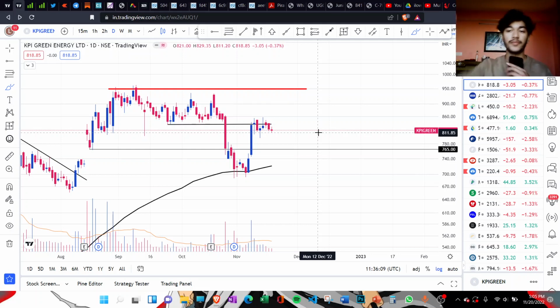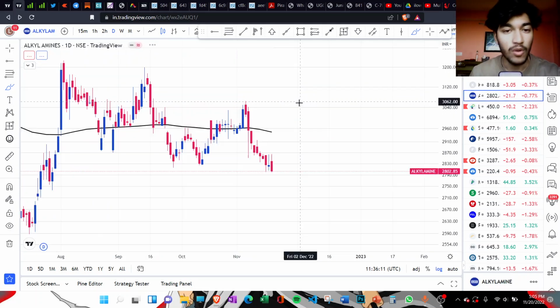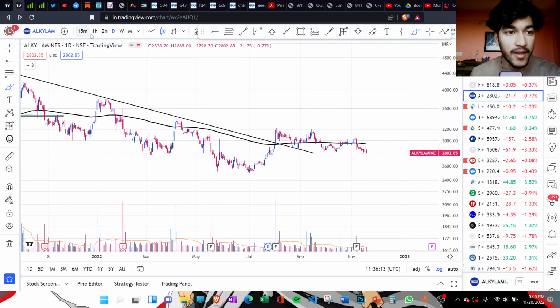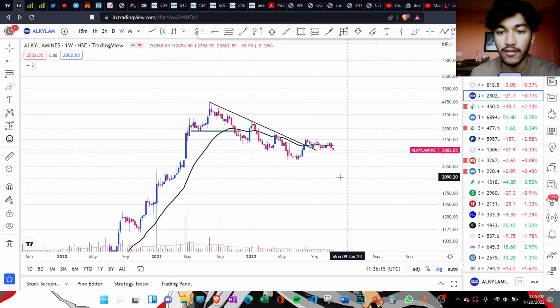Next stock that we have in the list is Alkyl Amines, and it is another very popular stock, and I'll tell you why.